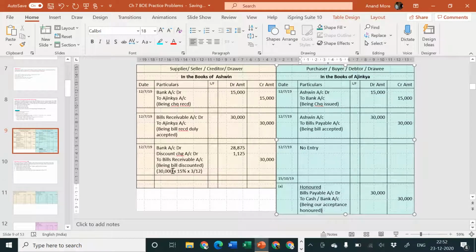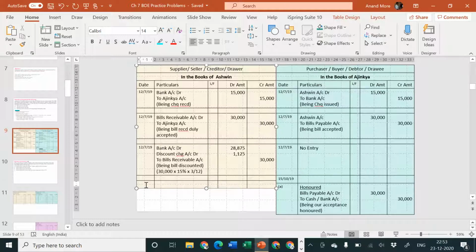I hope you have understood the basic logic. Being our acceptance honored. Clear to all of you? Okay. Next, the question is, what will be the entry of the same situation, that is 15th of October 2019? What will be the entry for the same transaction in the books of drawer? Think about it. What is your opinion?